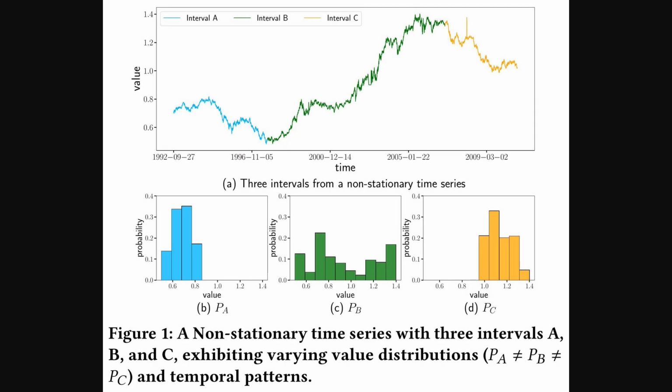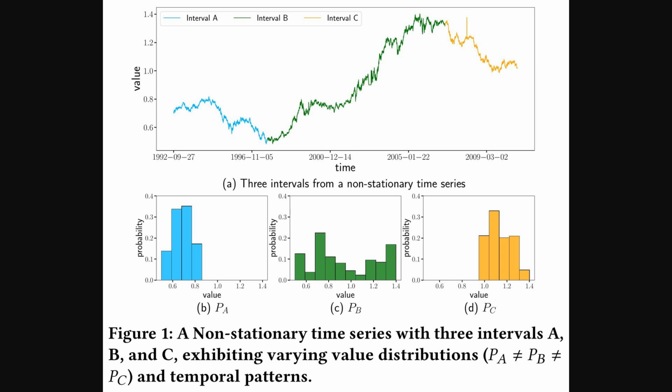Alright, so to really get why this dual clustering is a big deal, let's look at Figure 1. This figure shows us a classic example of what's called a non-stationary time series. Essentially, non-stationary means that the basic statistical properties of the data, like its average or how spread out the values are, change over time. You can see in the top part of the figure, there's a single line graph representing some value over a long period, but it's divided into three distinct intervals, A, B, and C. Notice how the pattern of the line, its ups and downs, looks quite different in each interval.